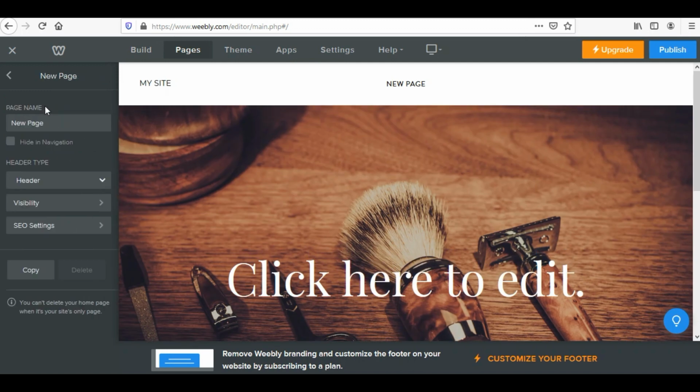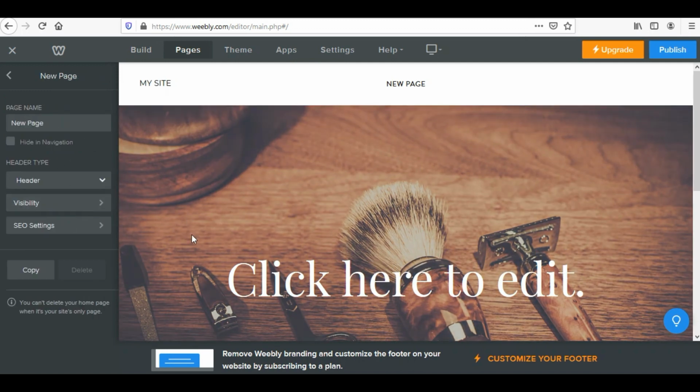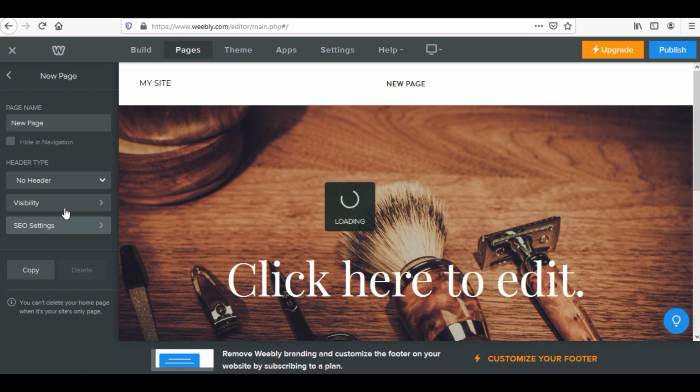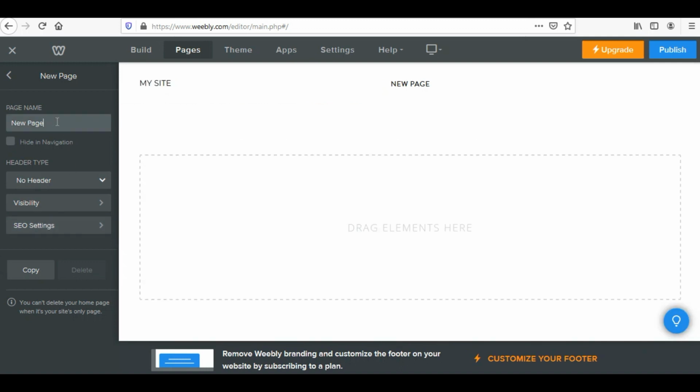I'll click this new page now. First of all, header means this section of this image of razors and whatsoever you're finding over here. I don't want a header on my website, so I'll click on no header, and moreover I'll name this page as home page now. Home page simply means the index page, the page which would open as the landing page of your website. So if somebody is opening this website, this is the first page that they would see. So I have named it as home and I have changed the header to no header.